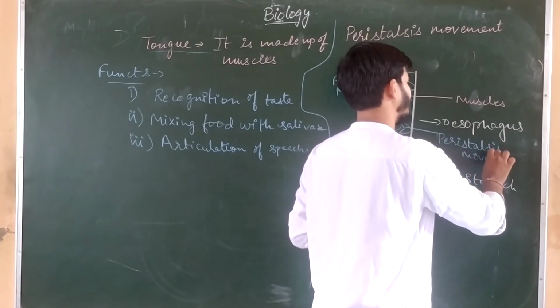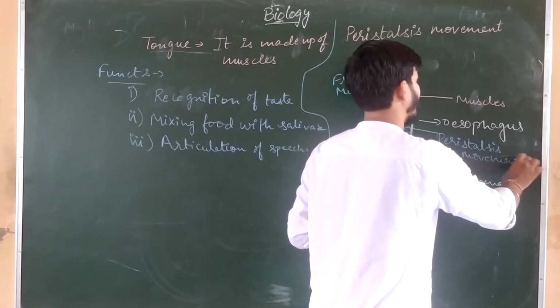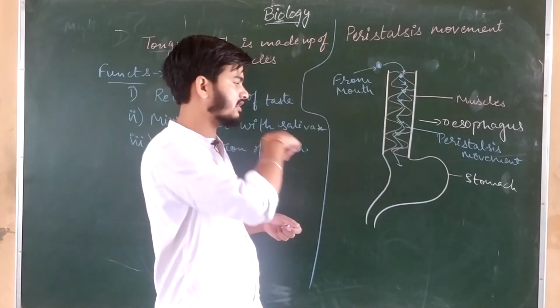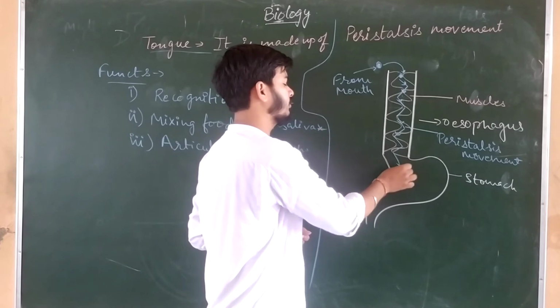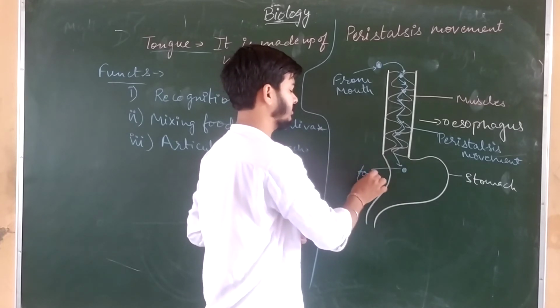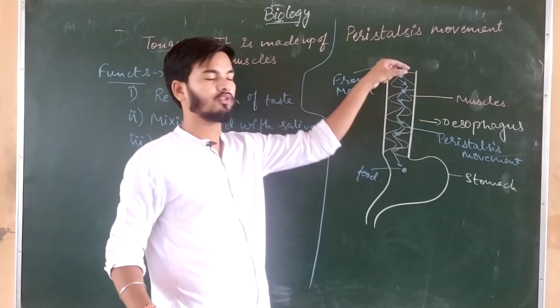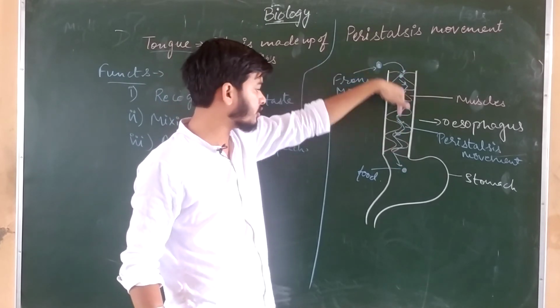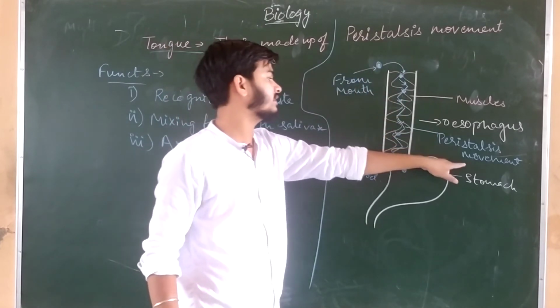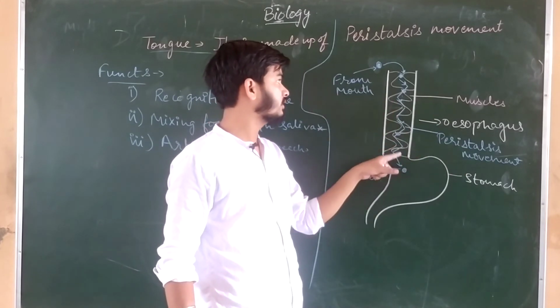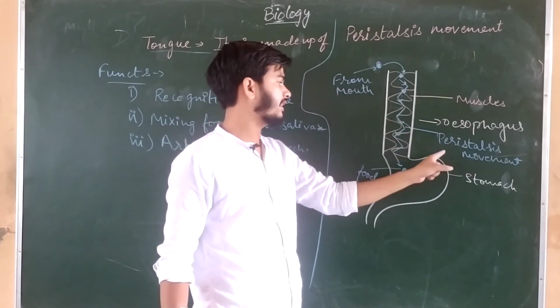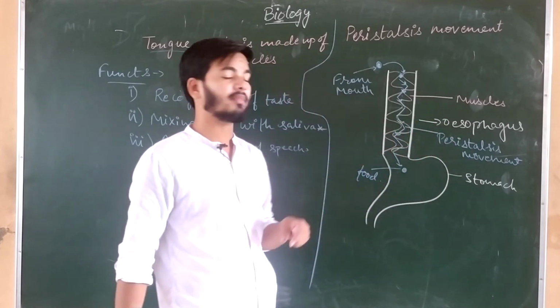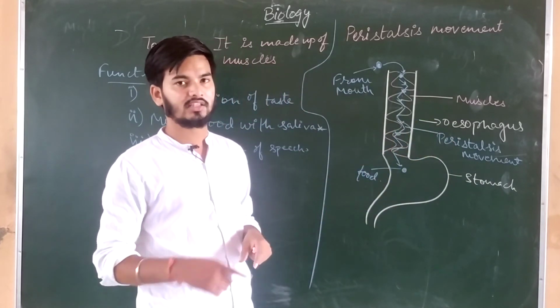This is peristalsis movement. And what is happening through this peristalsis movement? The food which is coming from the mouth is being pushed towards the stomach by this zigzag movement of the muscles of the esophagus.